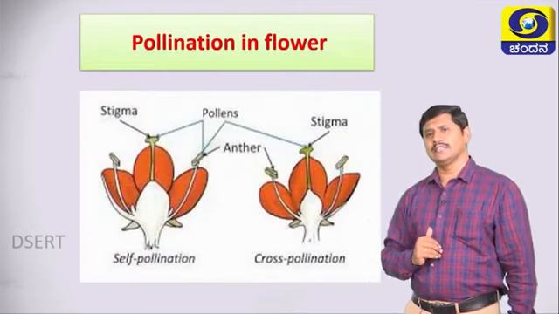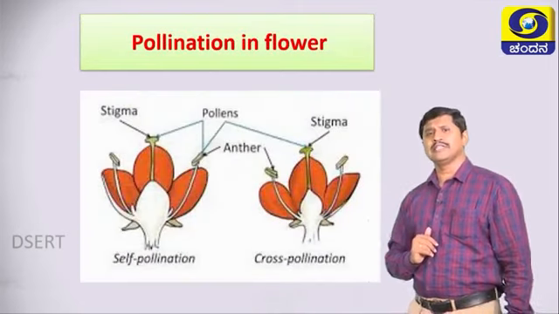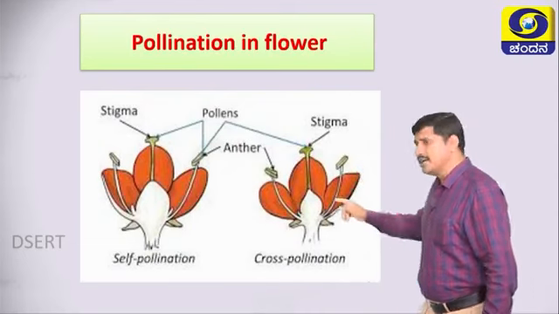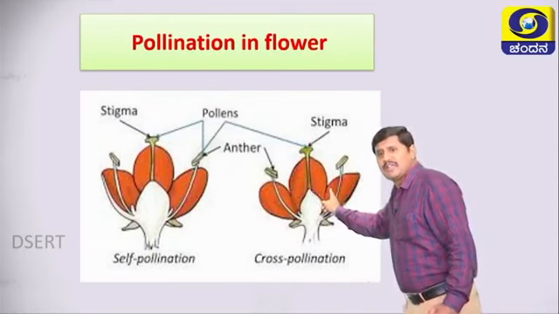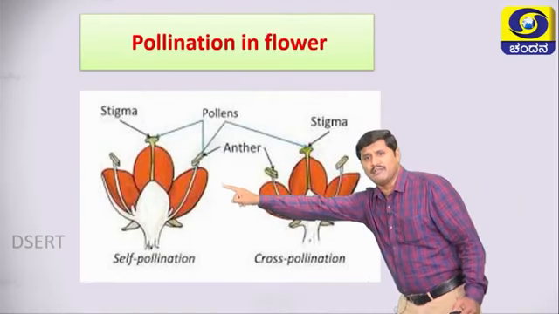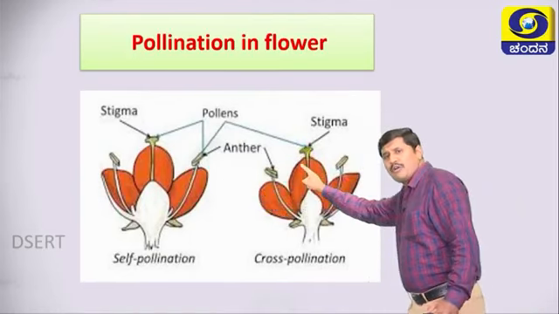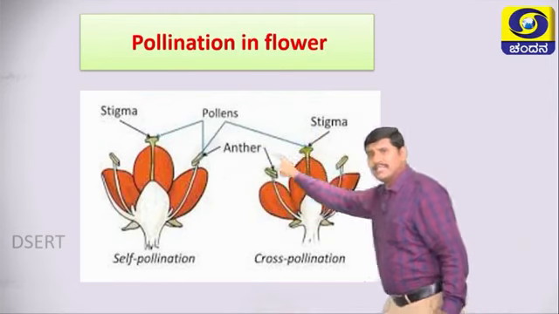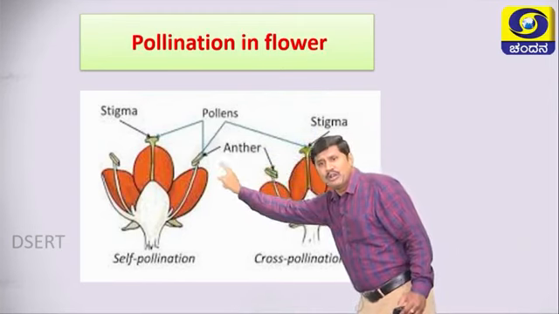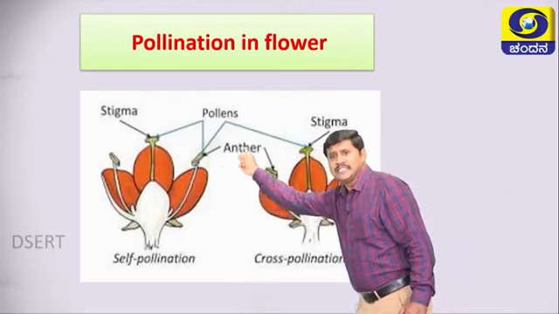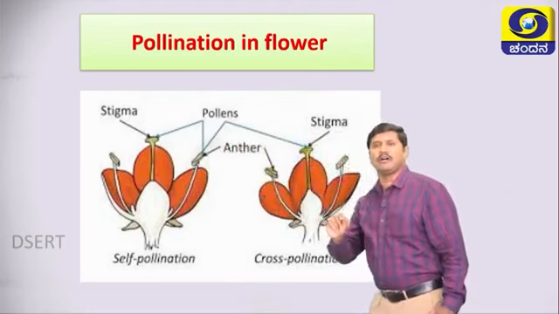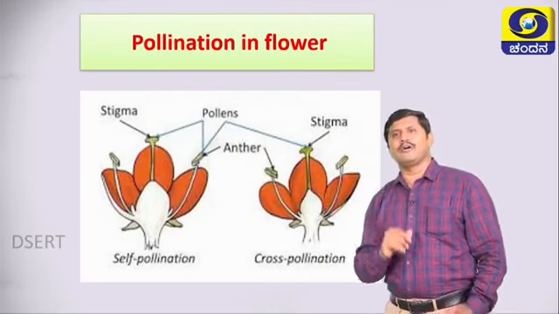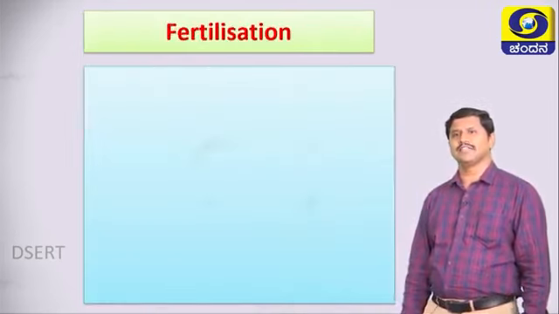Friend, look here, these 2 diagrams show how self pollination and cross pollination occur. In this one, this is called cross pollination. It means the transfer of pollen grains from one flower to another flower. But in this diagram, you remember, the pollen grains are falling onto the stigma of the same flower. It is called self pollination. Remember, students. Okay. Next, move on to what is fertilization?